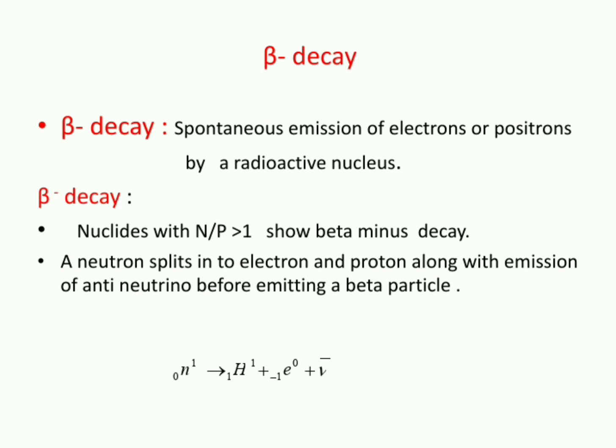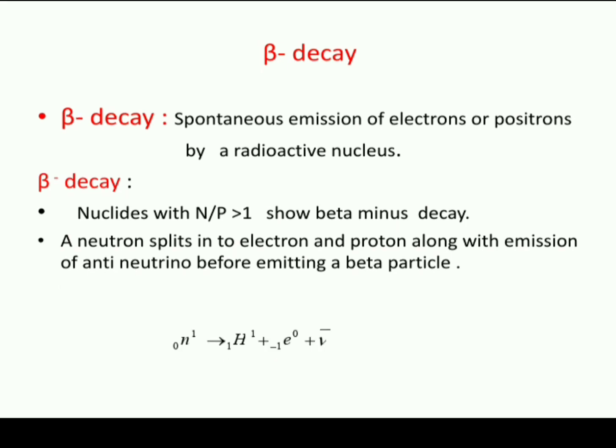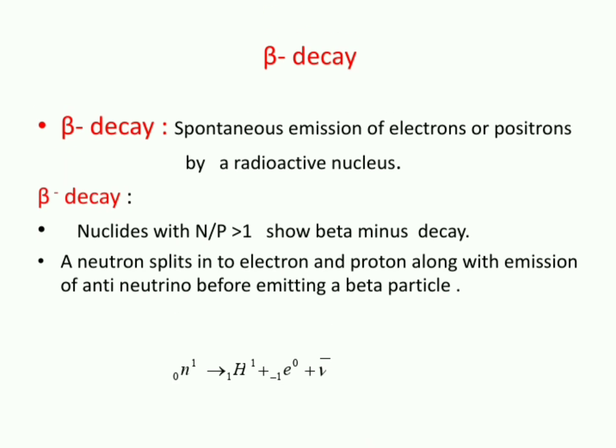But along with the electron, we always add a particle called the antineutrino. The antineutrino is to compensate the energy. All the beta particles which come from the nucleus do not have the same energy like alpha particles. They have different energies. To compensate for this energy, Pauli explained that along with this beta particle, another particle called the antineutrino accompanies the emission of electrons. So this is to compensate energy.